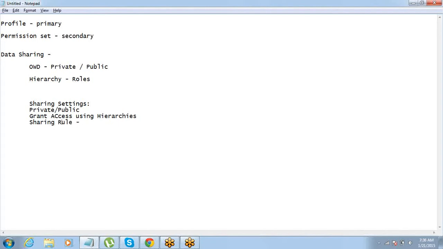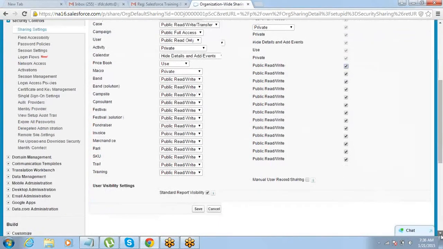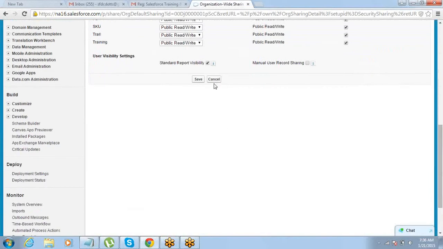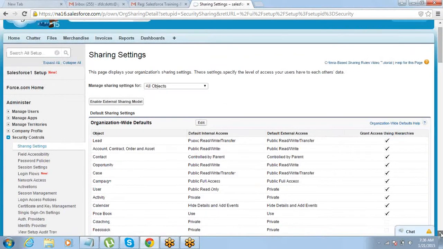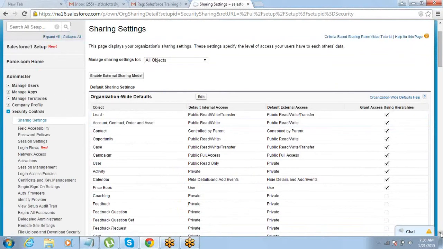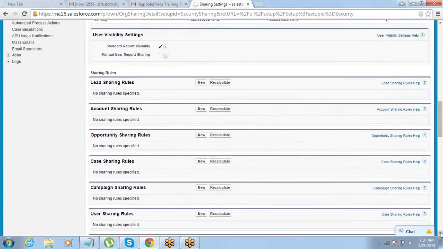Okay, so we will give access using a sharing rule. There is another concept which is called sharing rule. Scroll down a little, and you will see the sharing rule section here.